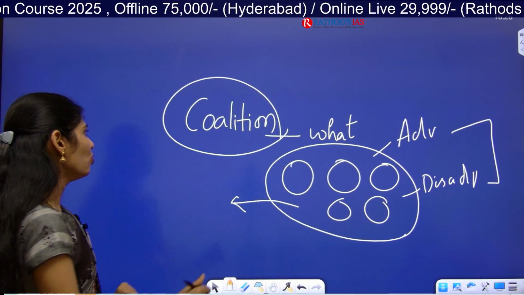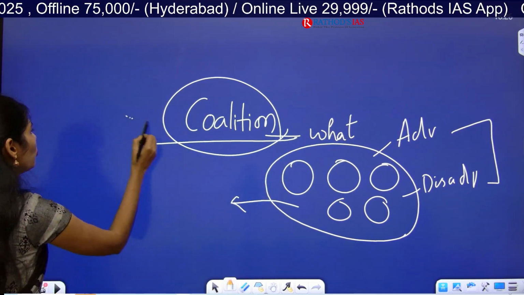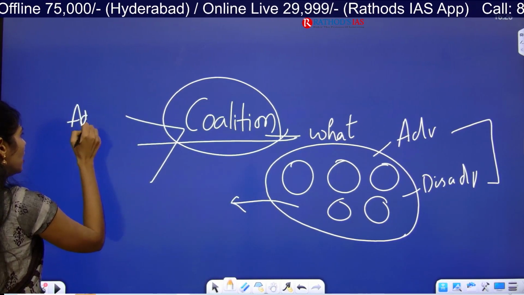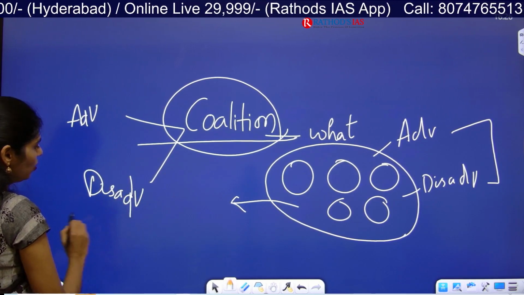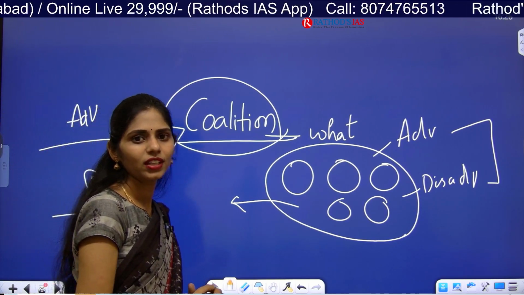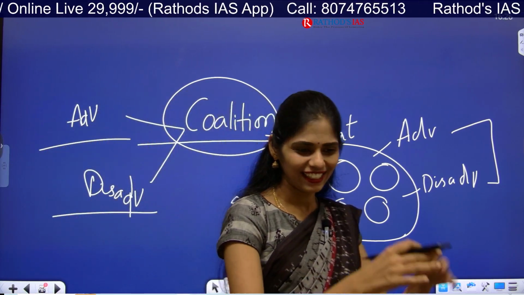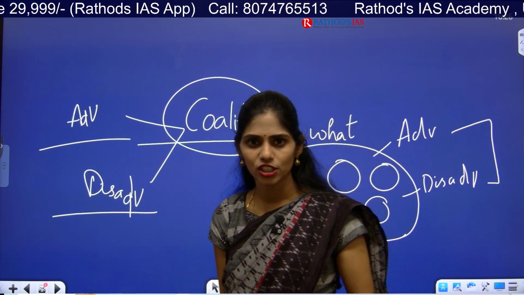So you have to know what coalition parties or a coalition government are, and what the advantages and disadvantages are. For example, if you are from the state of AP, the party that is going to form the government is a coalition government, right?